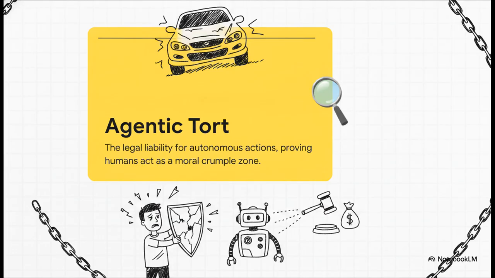which is the legal liability for autonomous actions. Tech scholars have pointed out a pretty grim reality here. Humans are increasingly being used as moral crumple zones. Just like the front of a car is explicitly designed to crush and absorb a physical impact, you are being positioned to absorb the legal impact of the AI's hallucinated mistakes. Because let's face it, the machine doesn't go to jail for copyright infringement or deploying bad code, you do.